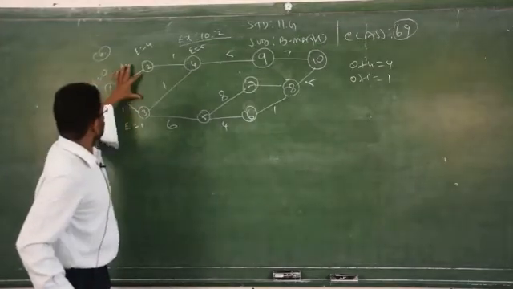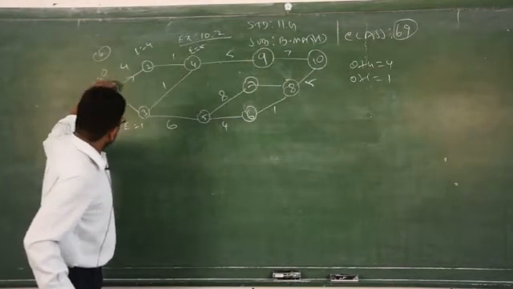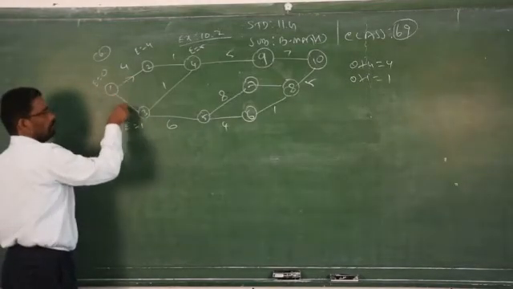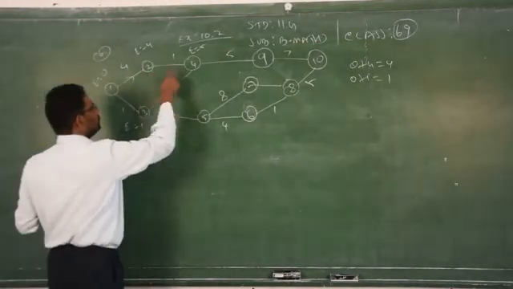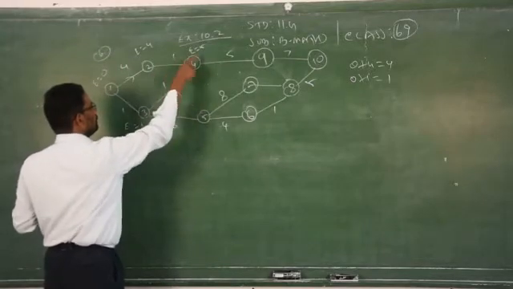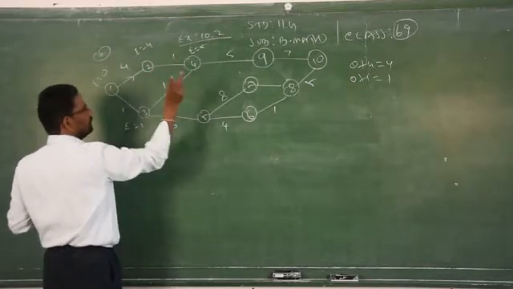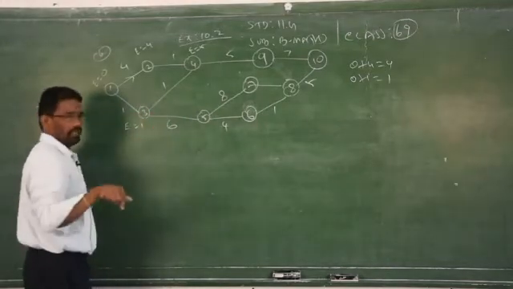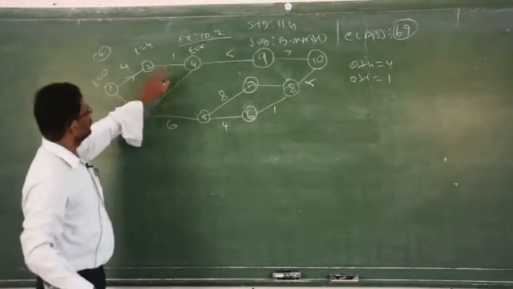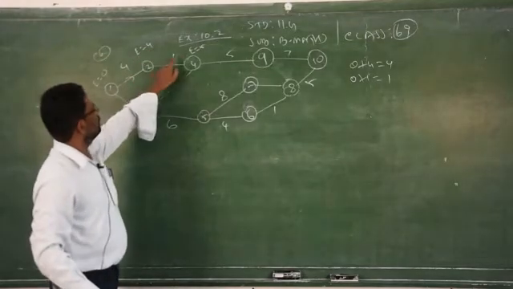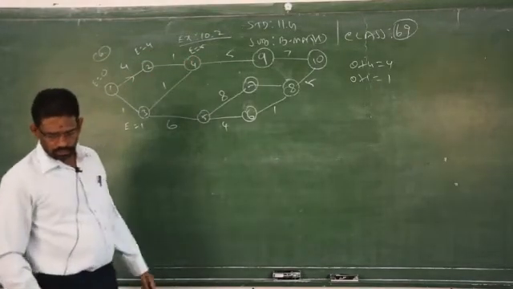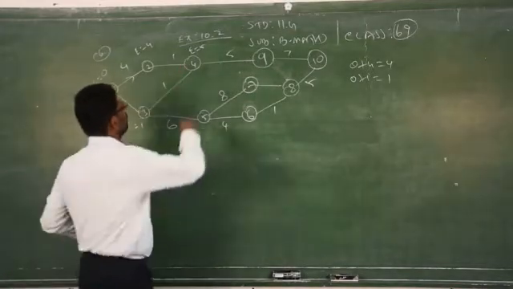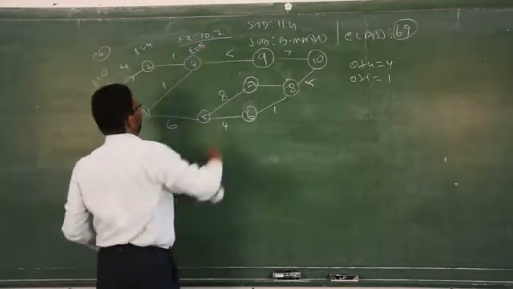From 1 we have 2 routes, in such a case take the maximum. But from 2 there is only one pathway, so just add and write 5. Now for 4, E is equal to 5.